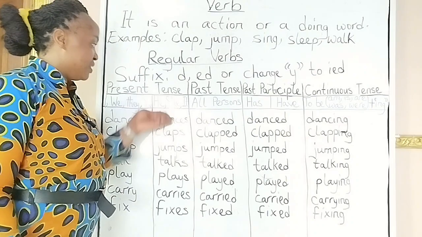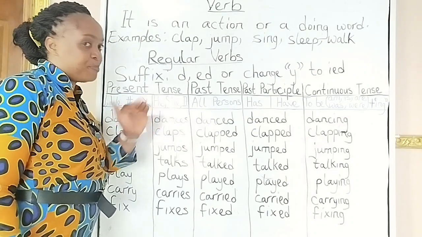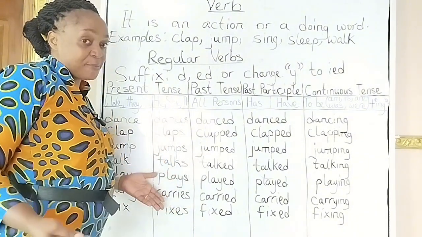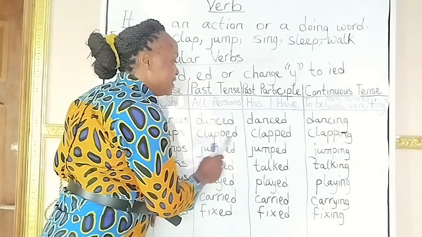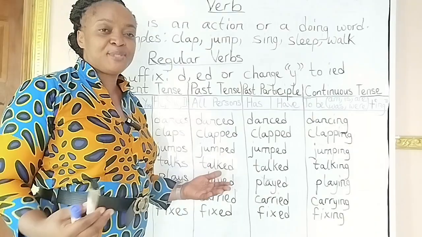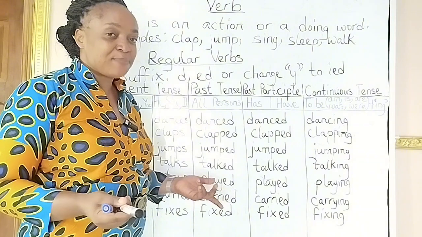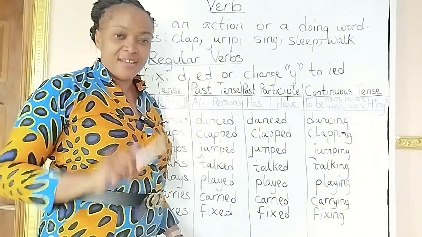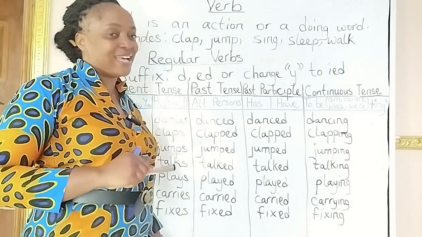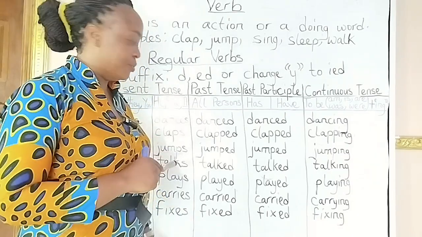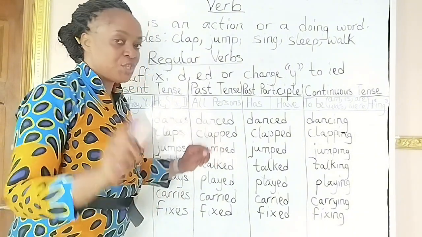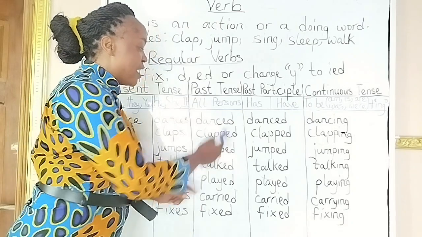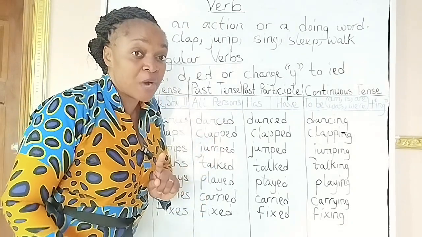Okay, this one, clap. When you come to the simple present tense, when it is third person singular, he, she, it, you say claps. He claps, she claps, it claps. But now let's listen to what happens here. When it comes to the past tense and the past participle, the rule states that you double the P. Why should we double the P? That is the question. Why should we double that last letter? That's what I'm here to tell you. You double the last letter, which is always a consonant. So you double the last consonant if you have just a short vowel.